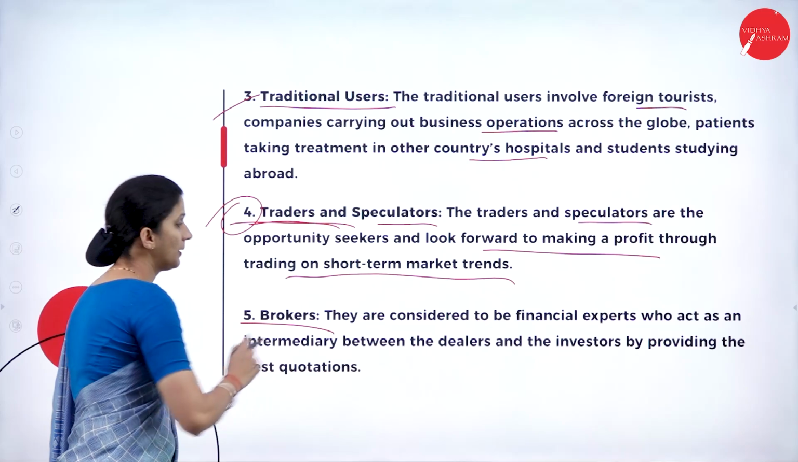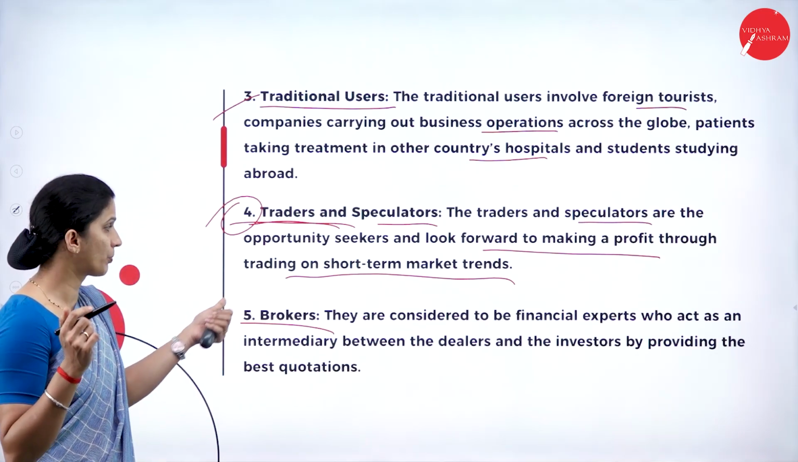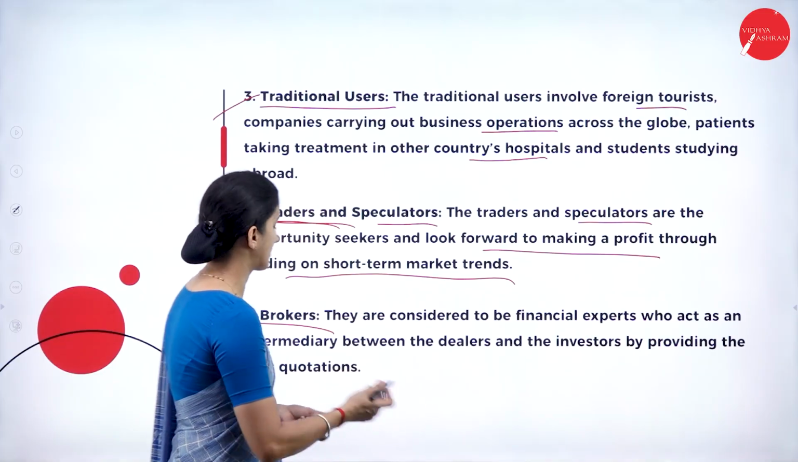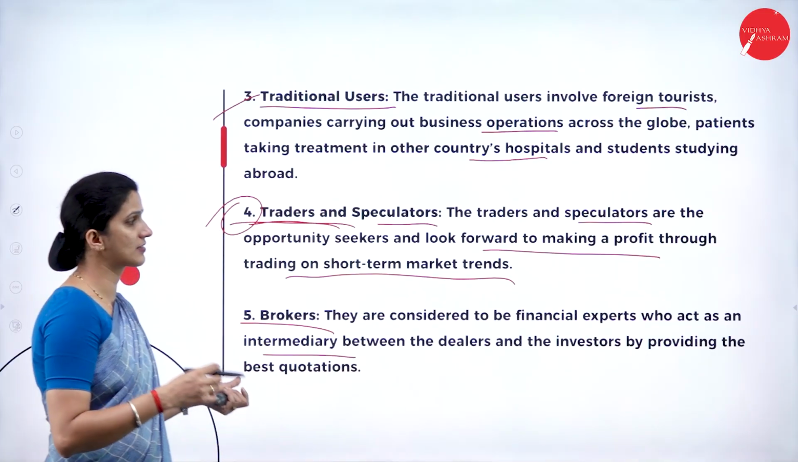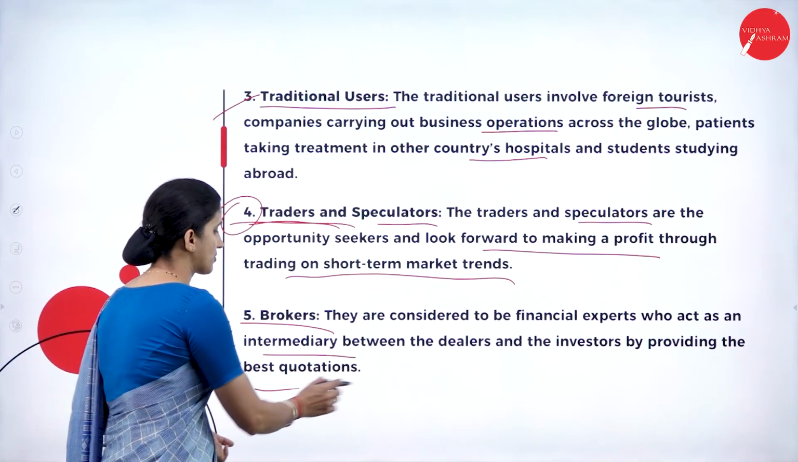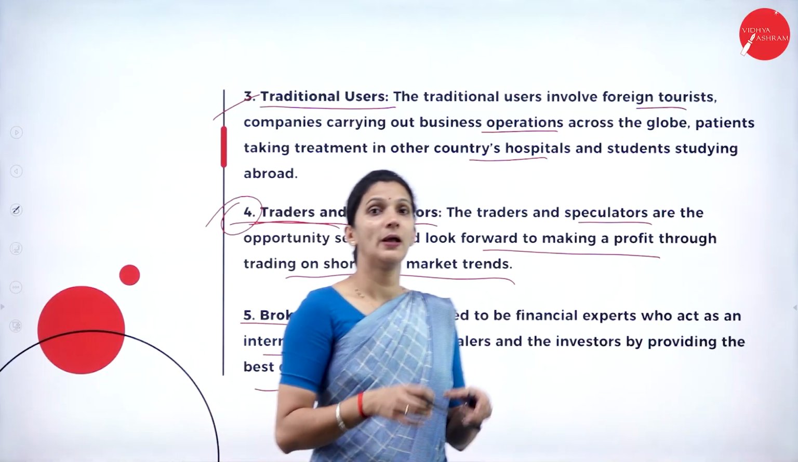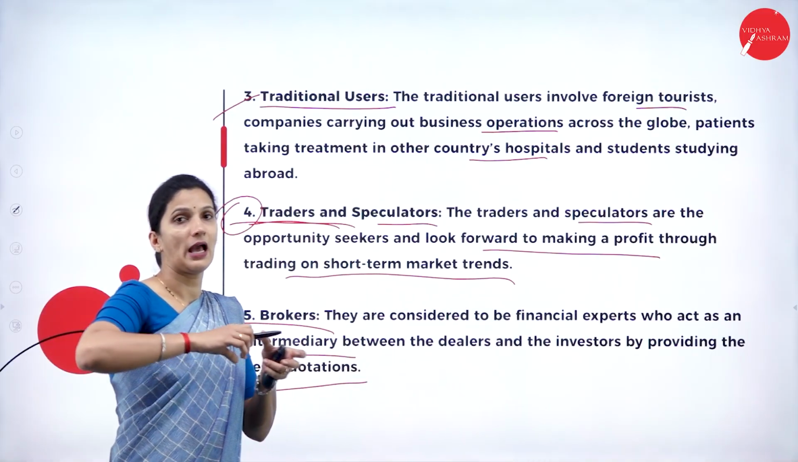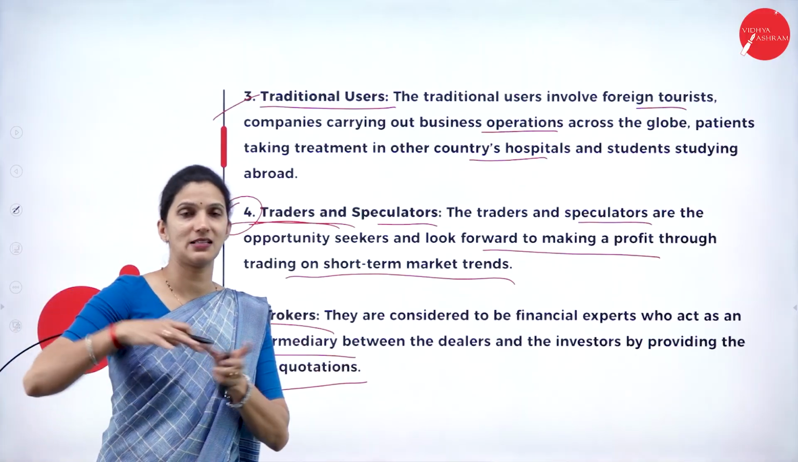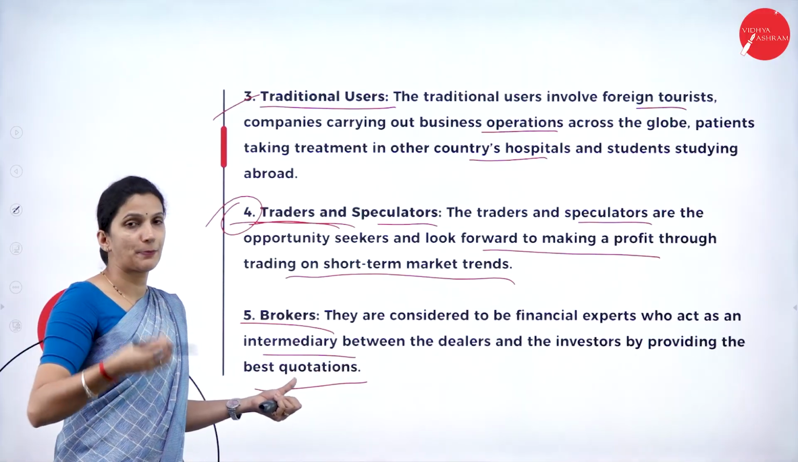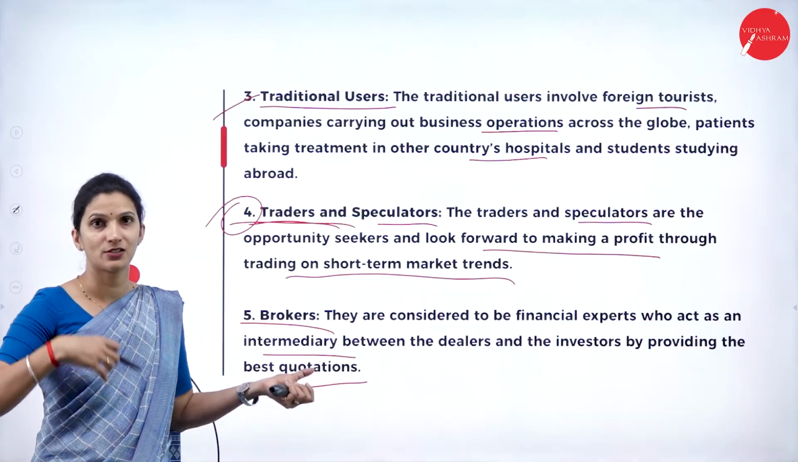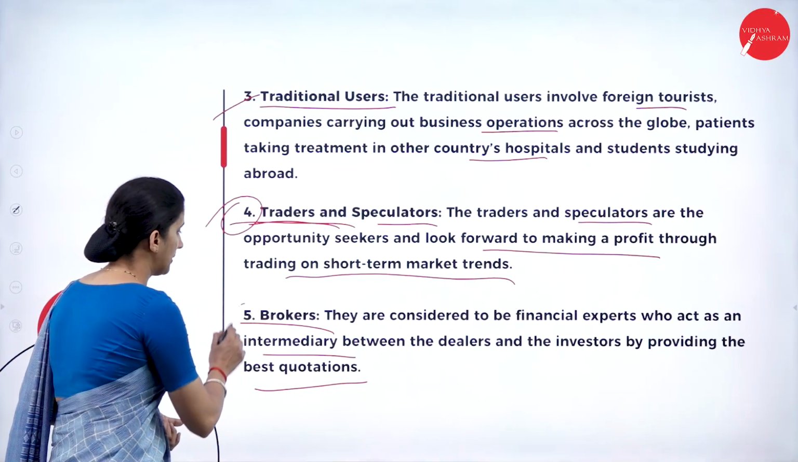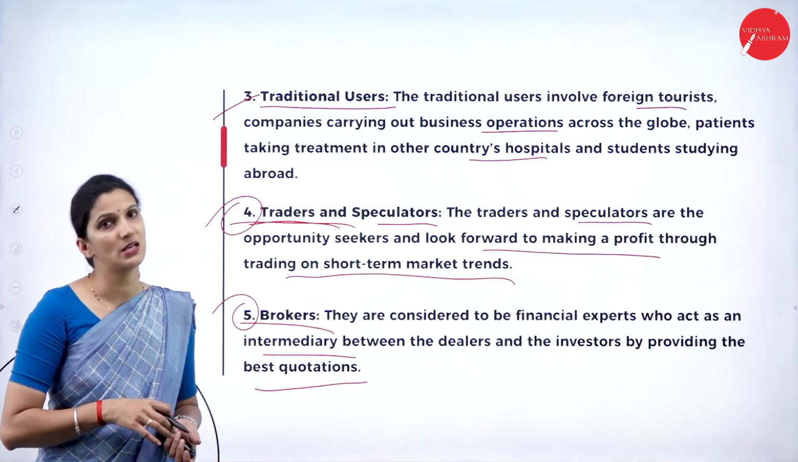And then we have the brokers. Brokers are considered financial experts who act as intermediaries between the dealers and the investors, providing the best quotations. A number of brokers are involved in the forex market, where they act as a bridge between the buyers and sellers of currencies. They provide quotations to the dealers so that the trade can happen between those two dealers, so they act as brokers between those dealers.